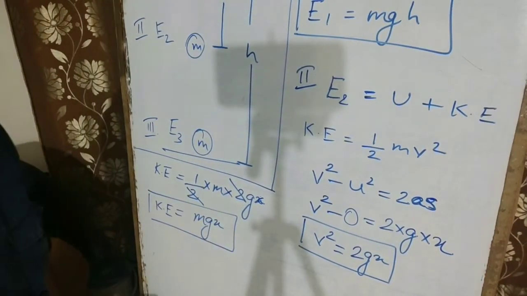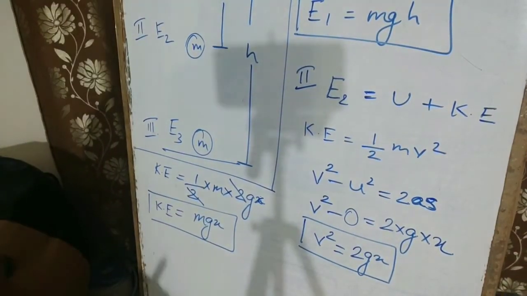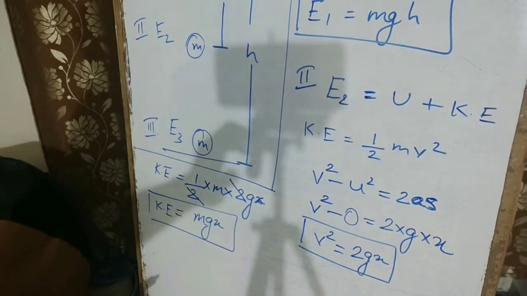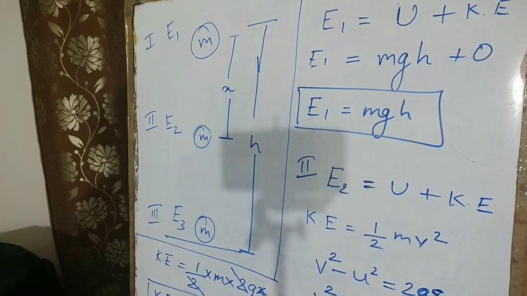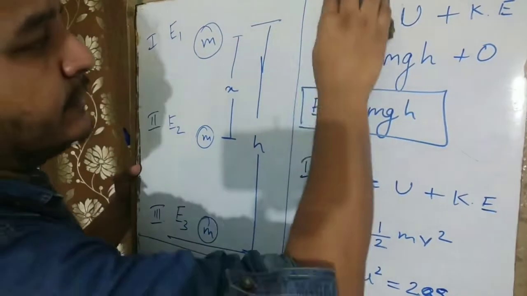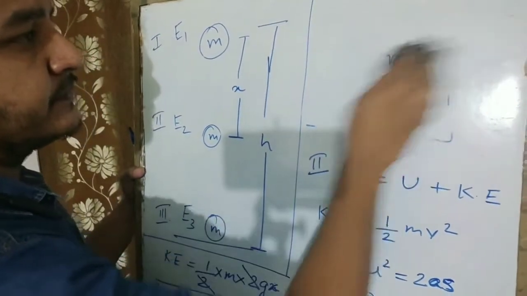This is our kinetic energy. I hope this much is clear. Now, as I said, in this case we have both kinetic energy as well as potential energy. So let us find potential energy for this case.